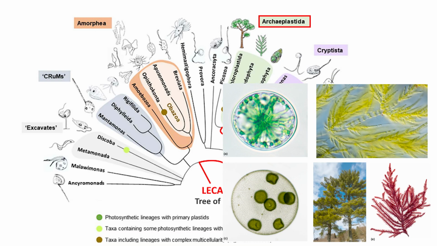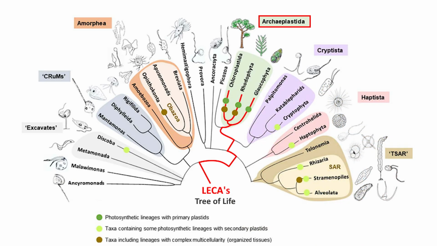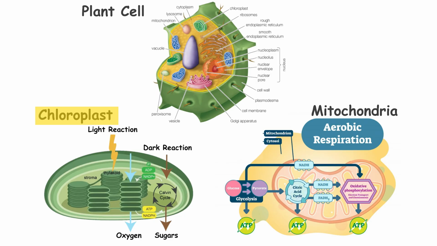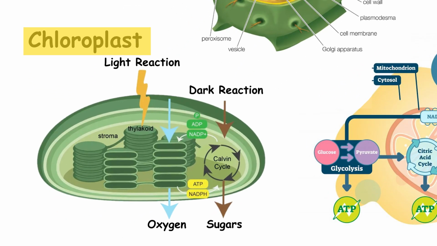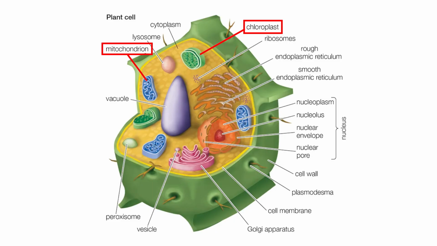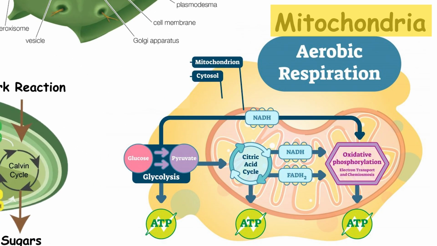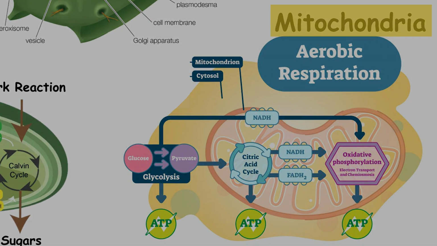This supergroup includes land plants, red and green algae, and a tiny, often overlooked lineage called the glaucophytes. Archaeplastida are defined by a unique innovation called chloroplasts. These are organelles that capture sunlight and convert it into chemical energy, which mitochondria then process into ATP, which is the universal energy currency of life.